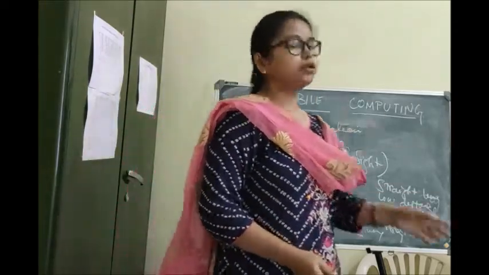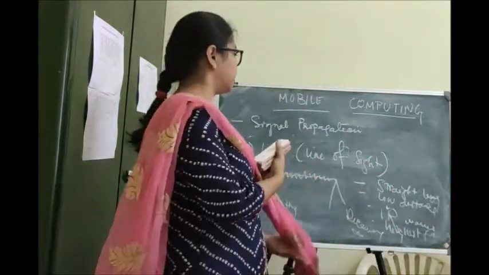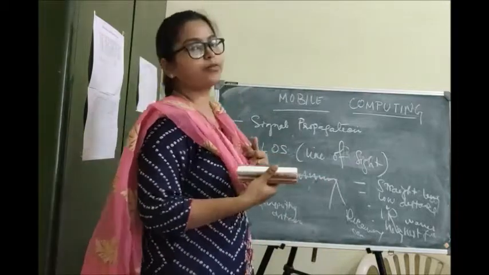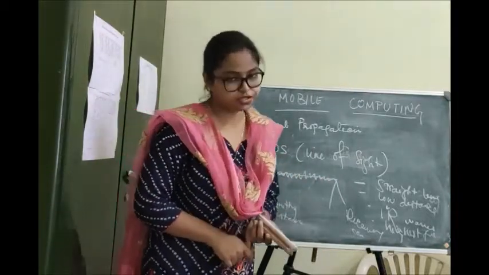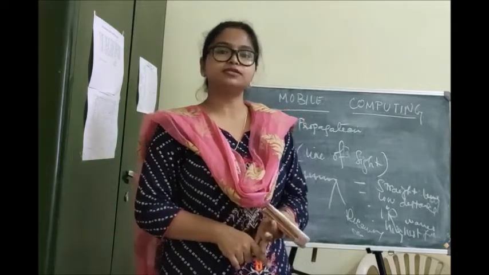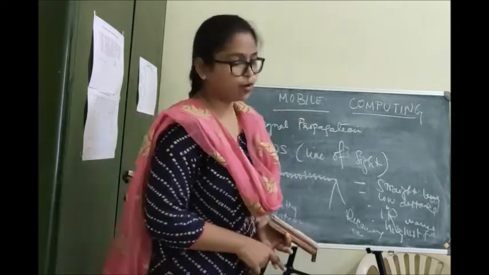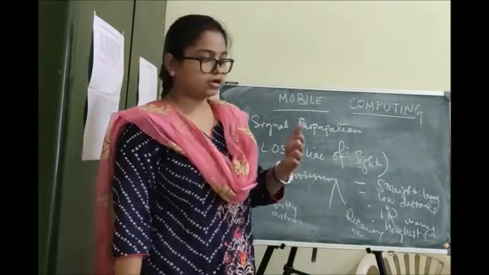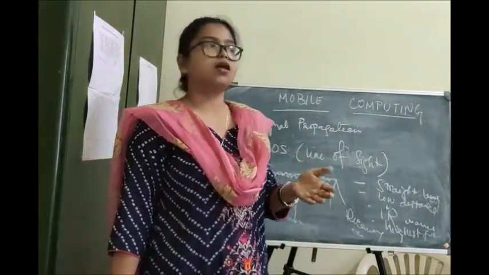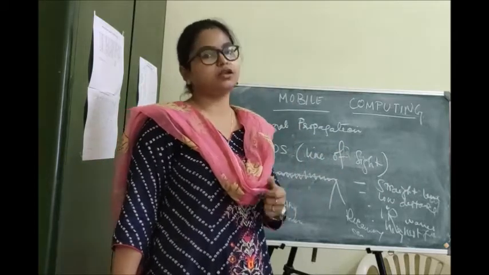I think it is clear now. In signal propagation, we discussed three types: the first one is ground wave propagation, the second is sky wave propagation, and the third one is line of sight. We will continue our discussion in the next class. We will talk about multiplexing and modulation.